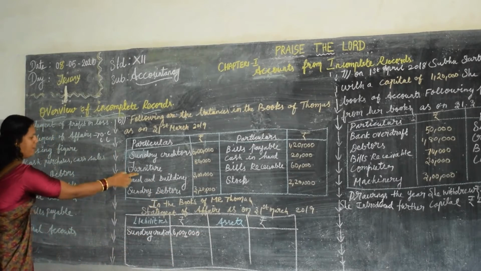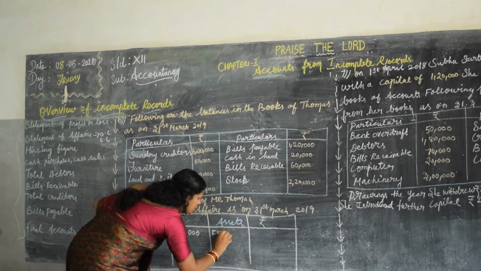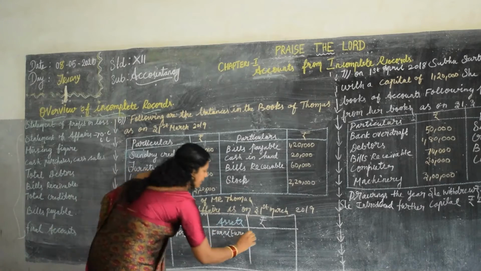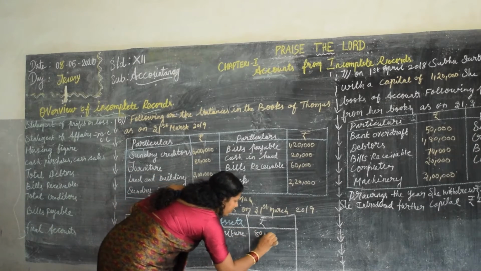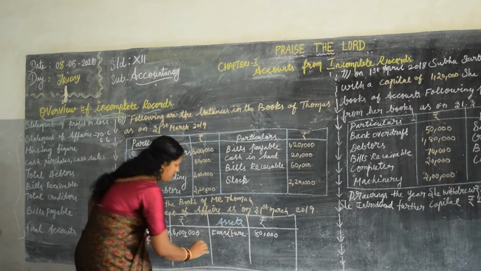Next, furniture, where will it come? It is an asset. So write on this side, furniture. What is the value? 80,000. The next is land and building. It is an asset.